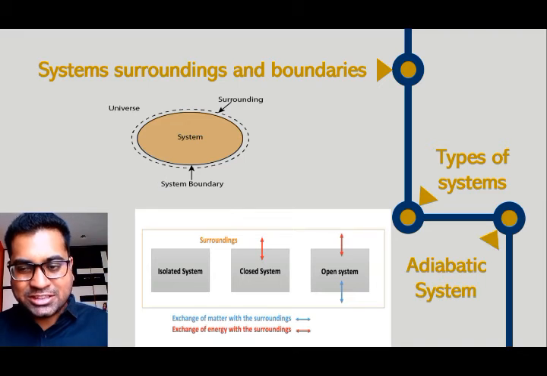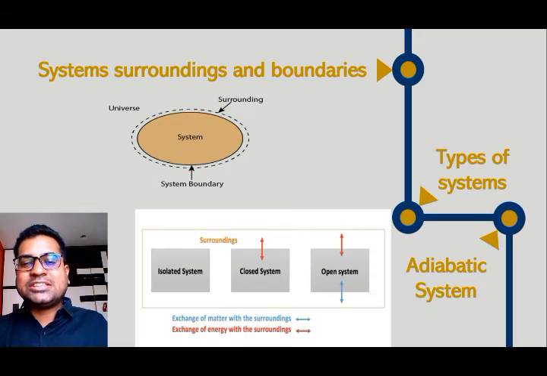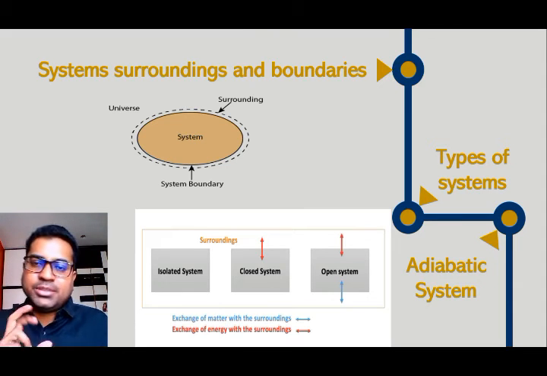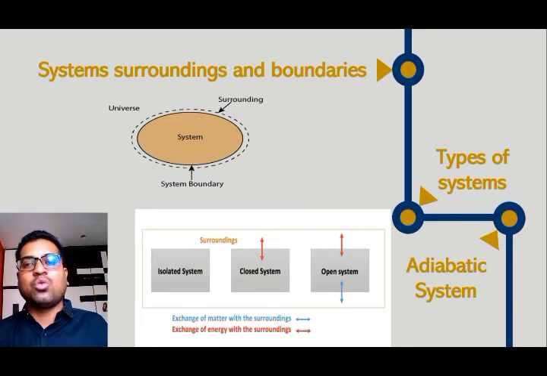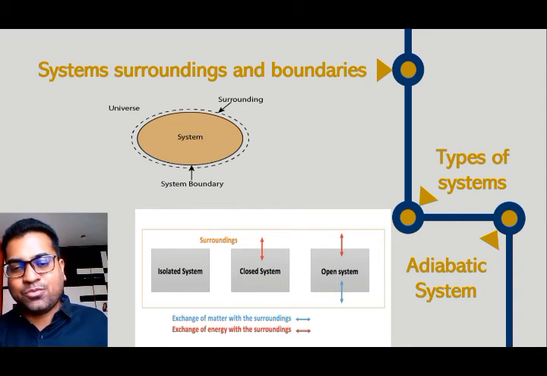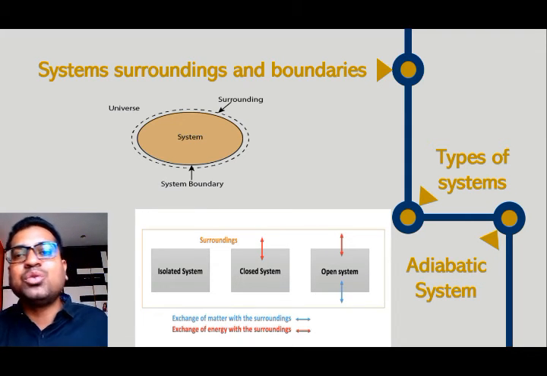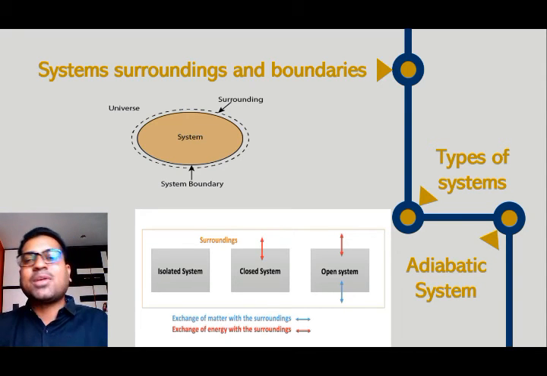Now one miscellaneous system is called the adiabatic system. Consider a piston cylinder arrangement. The walls of the cylinder are insulated, so there will be no heat interaction. The piston is also insulated, so again there will be no heat interaction through the piston or the walls of the cylinder. It is a closed system, so there will be no mass interaction. You can call it a closed system, but you cannot call it an isolated system, because the piston can move inside the cylinder, so we can perform work on the system, or the system can perform work.